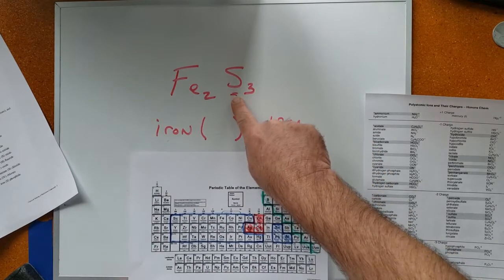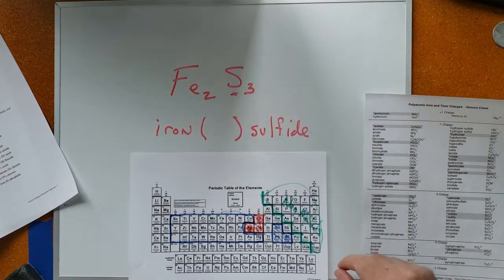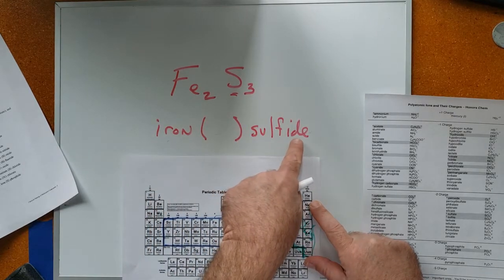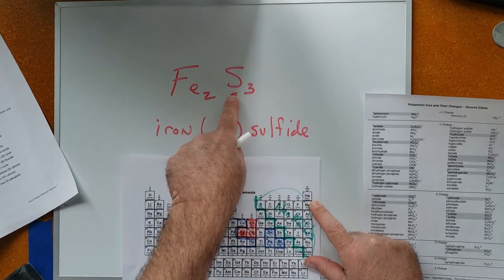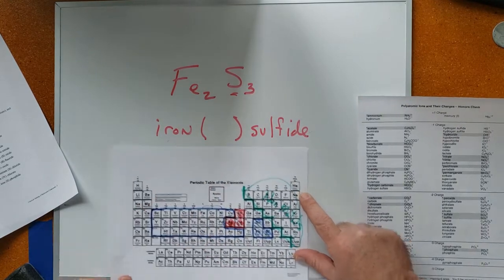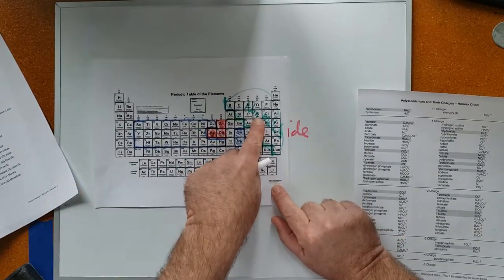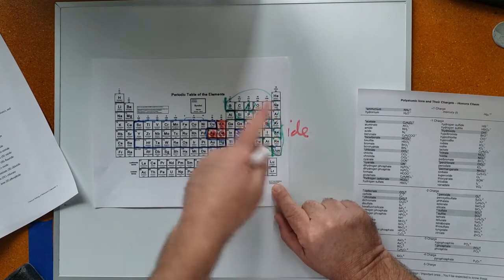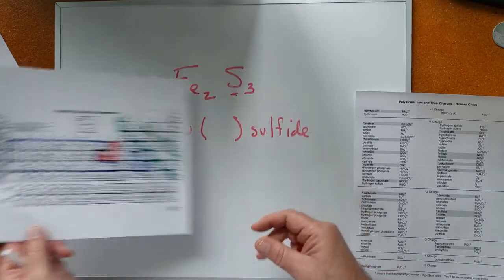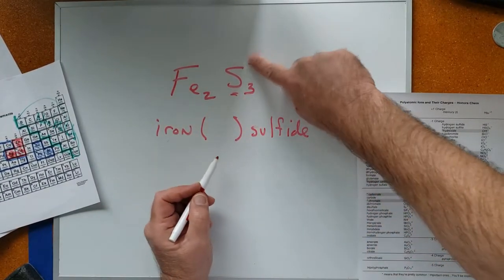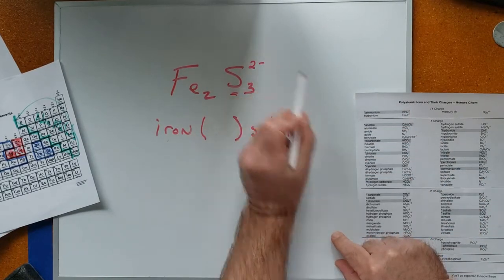This is not a polyatomic ion. It's what's called a monatomic ion, and monatomic anions always end in IDE. So sulfur is sulfide when it is part of a compound. Because sulfur is 2 jumps away from the noble gas column, I know its charge is always -2, or 2 minus. Let's make it 2 minus on the sulfide.